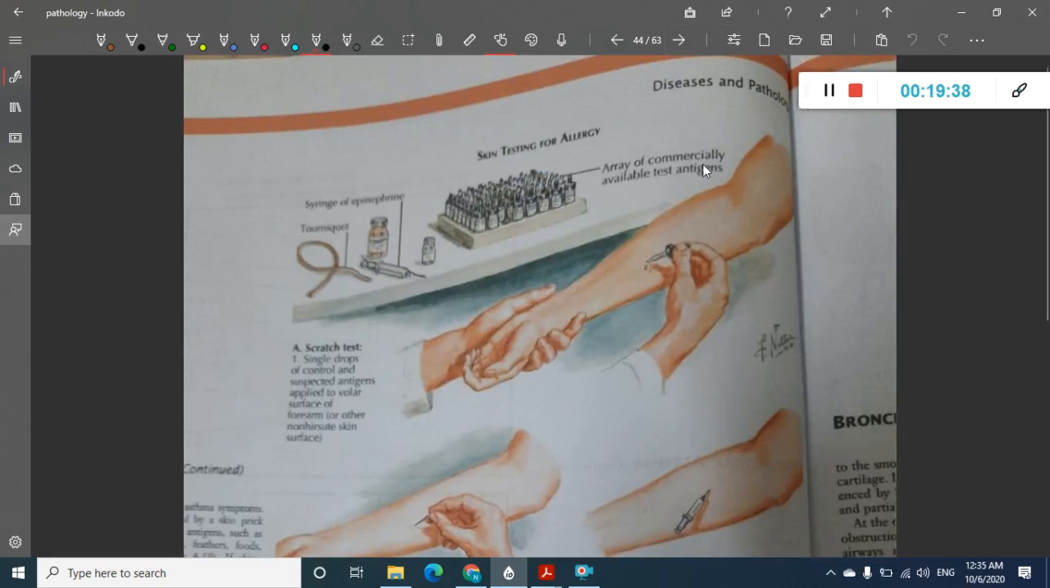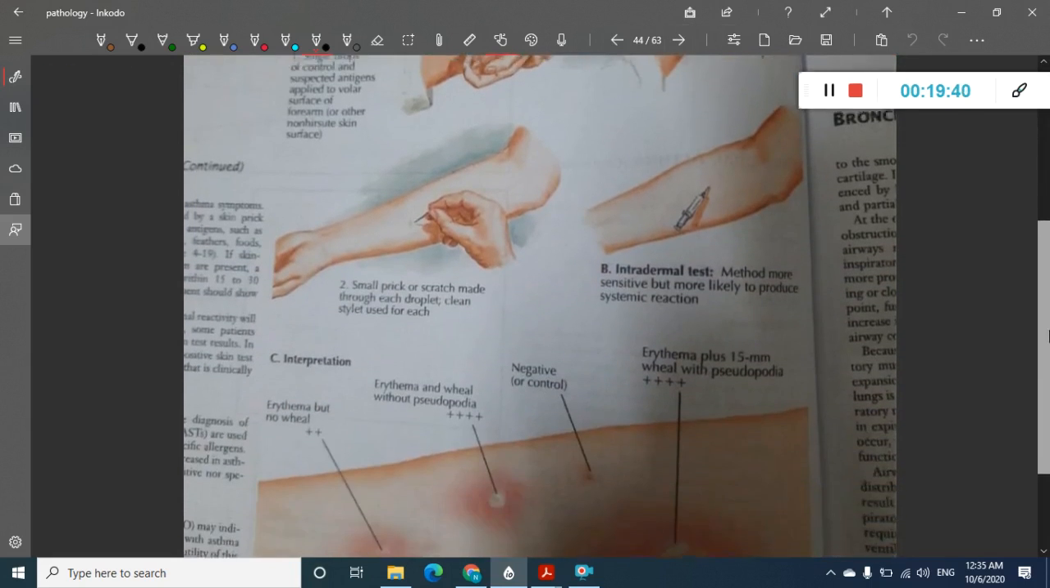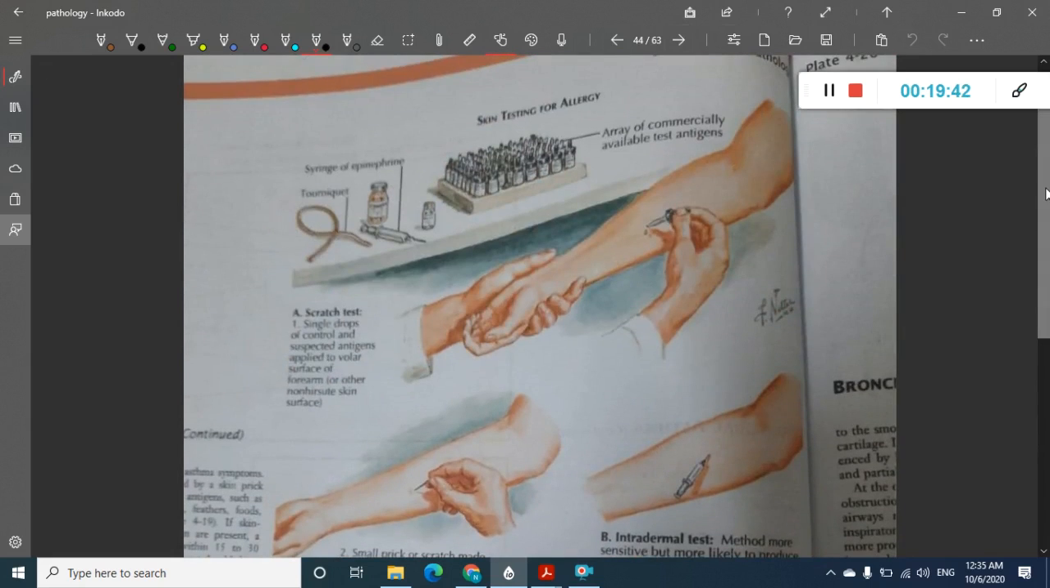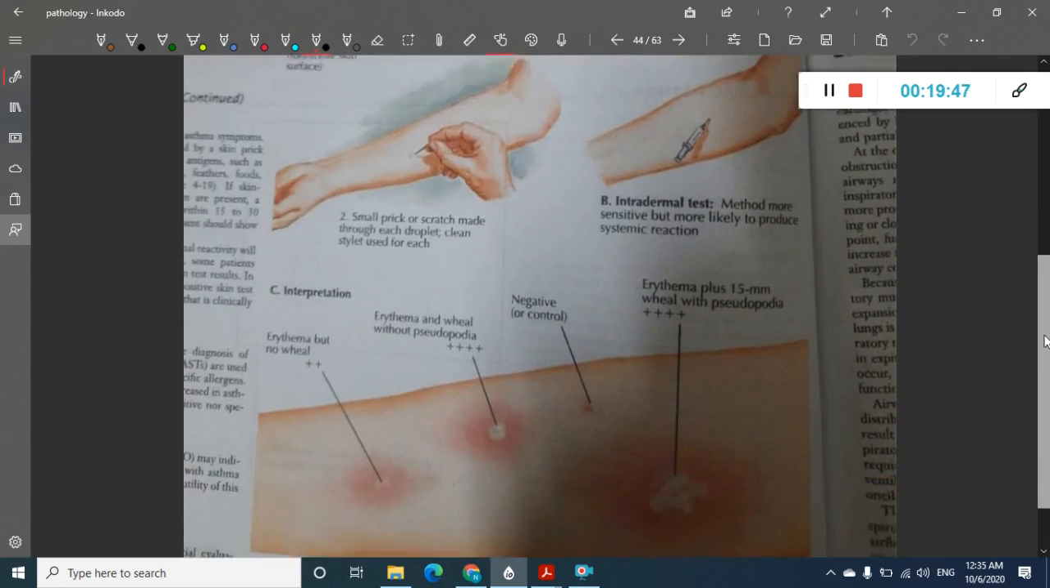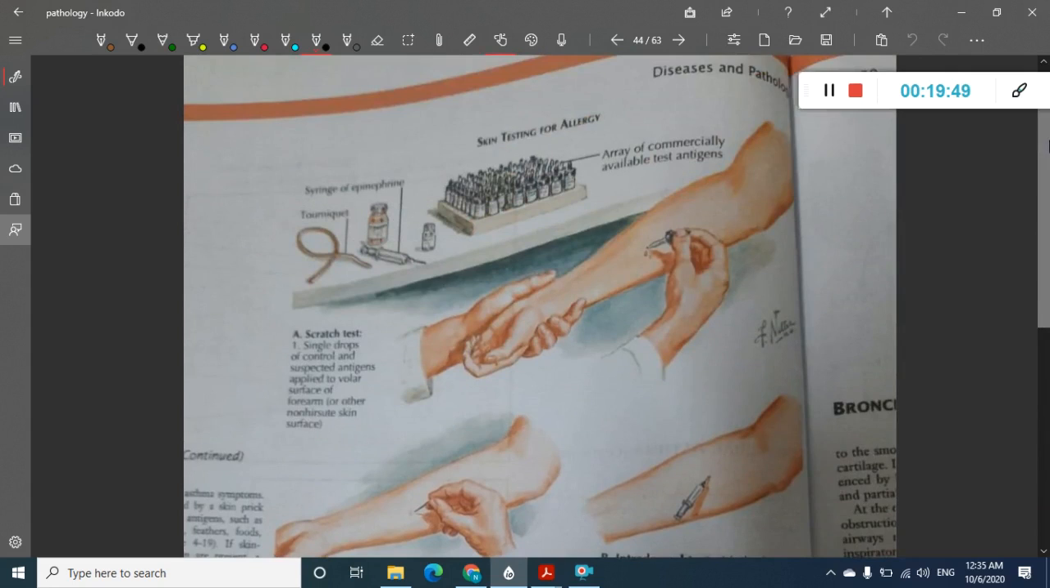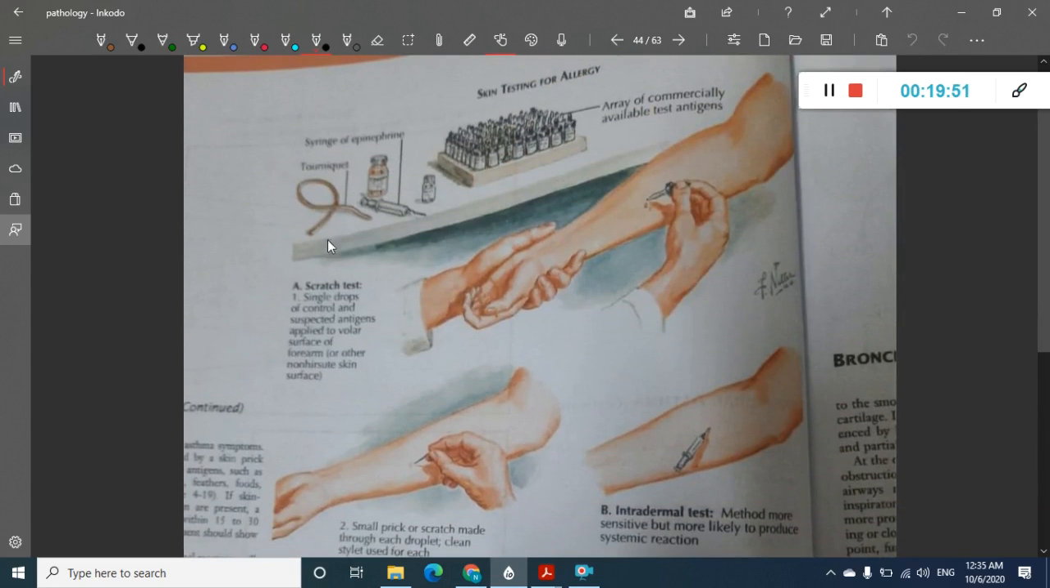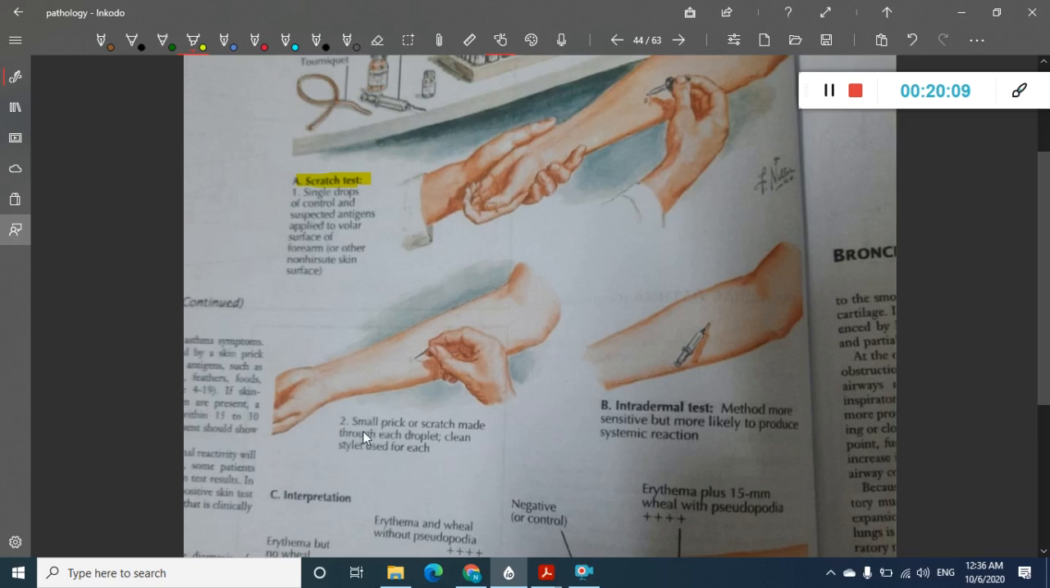Then in these asthma patients, you can also do hypersensitivity skin testing for allergy. There are two different tests which you can do. The first test is called a scratch test. These are skin tests for allergy. In this, you first put drops of allergen over the volar aspect of the forearm, then you will prick it.